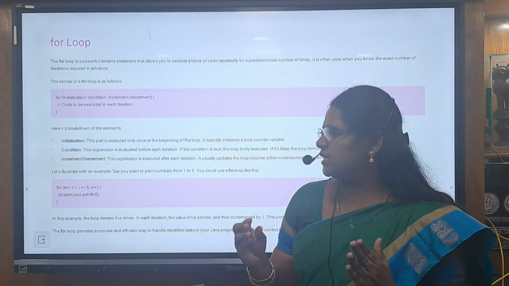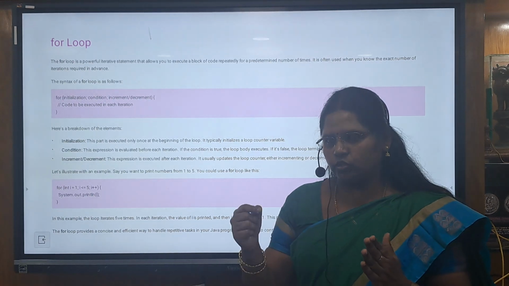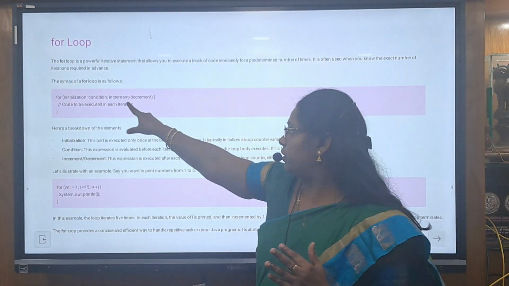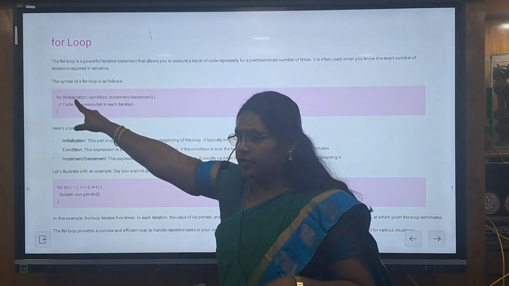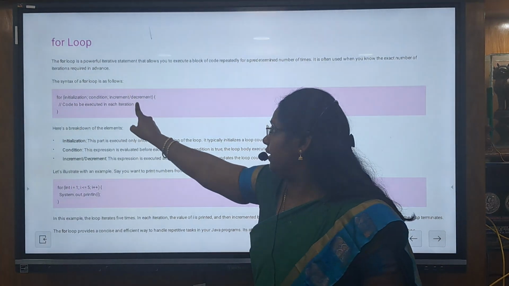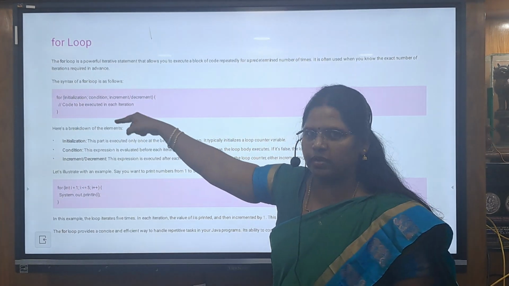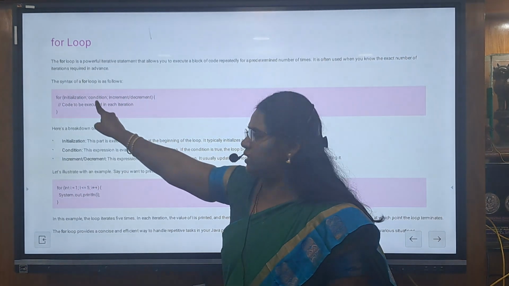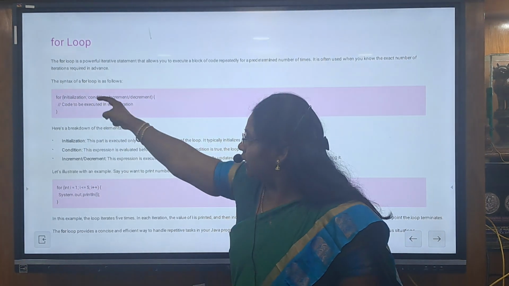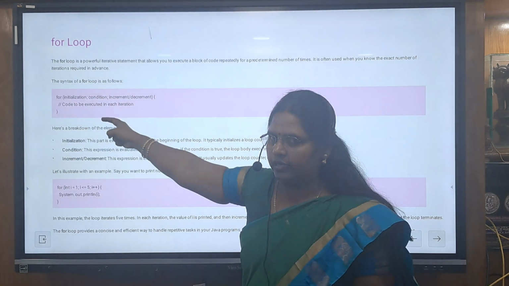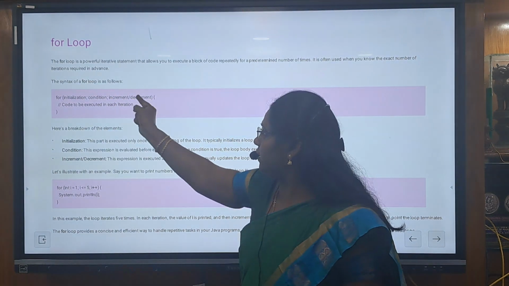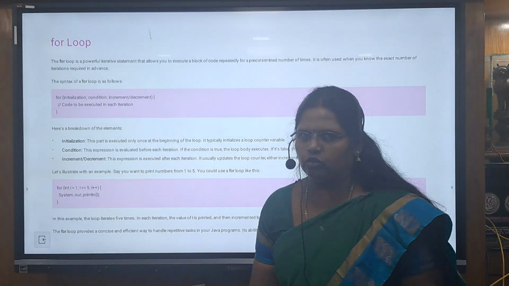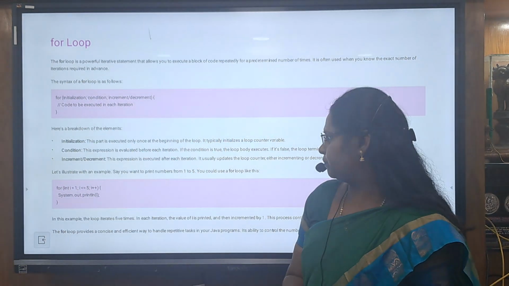It will check each and every time after executing the block of code inside the for loop. It will come to the increment or decrement. The variable that is initialized here gets incremented or decremented based on the code that we have written. After that, the variable is checked with the condition. If the condition is true, the code inside the for loop will get executed. After the increment or decrement, if the condition becomes false, it will come out of the for loop. This is the syntax of the for loop.